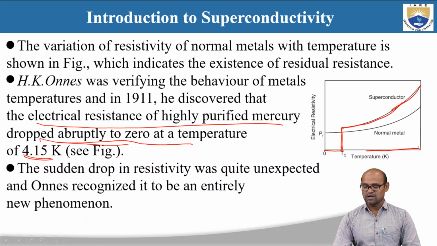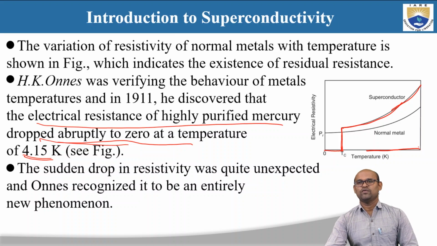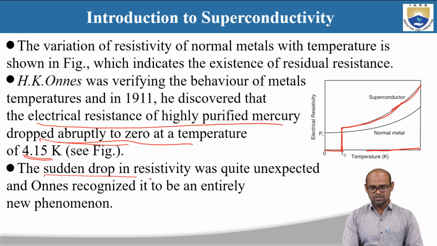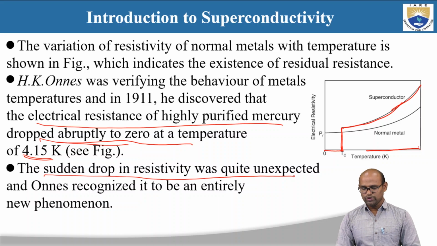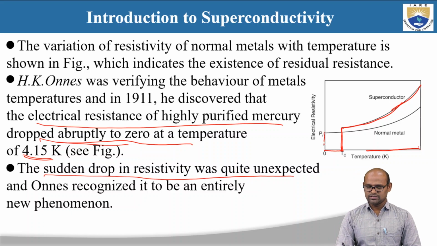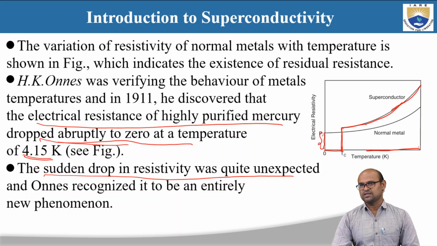This temperature is called the critical temperature. A material whose resistance drops to 0 below the critical temperature is called a superconductor. And the phenomenon in which the resistivity of a material drops abruptly to 0 at a particular temperature is called superconductivity. The sudden drop in resistivity was quite unexpected. We have looked at the resistivity of metals, and we found that it is not 0. It has some finite resistance even at 0 Kelvin, so we don't expect the resistivity to go to 0.